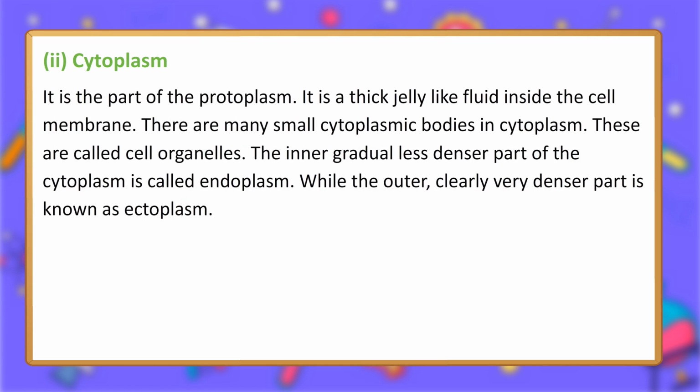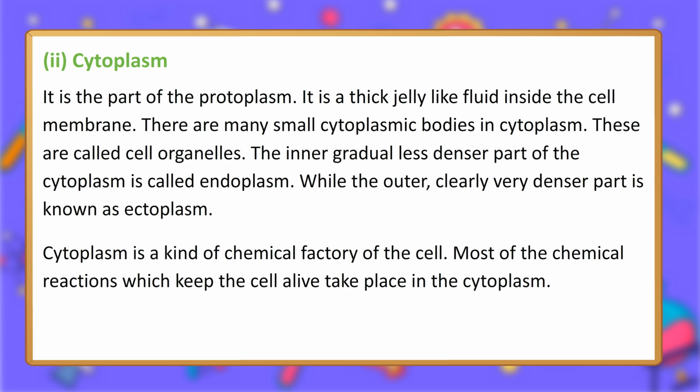2. Cytoplasm. It is the part of the protoplasm. It is a thick jelly-like fluid inside the cell membrane. There are many small cytoplasmic bodies in the cytoplasm. These are called cell organelles. The inner, gradually less dense part of the cytoplasm is called endoplasm, while the outer, clearly much denser part is known as ectoplasm.